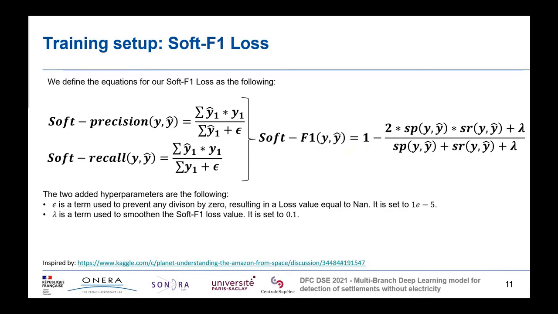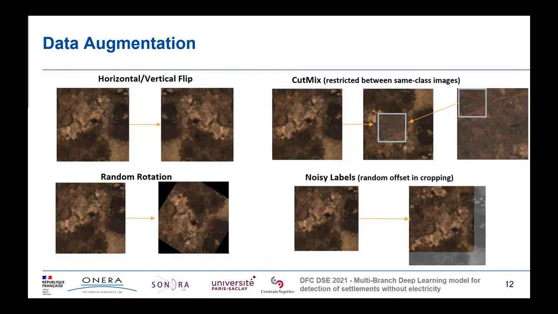In addition to a custom loss function, we also developed a particular data augmentation pipeline. We used only geometrical transformations in order not to disturb any data distribution. 2 classical augmentations were used, rotations and flips, but 2 others, more unusual, were also used, such as cut mix, where we cut a small patch within an image and replace it with a similarly sized patch from another image of the same class.